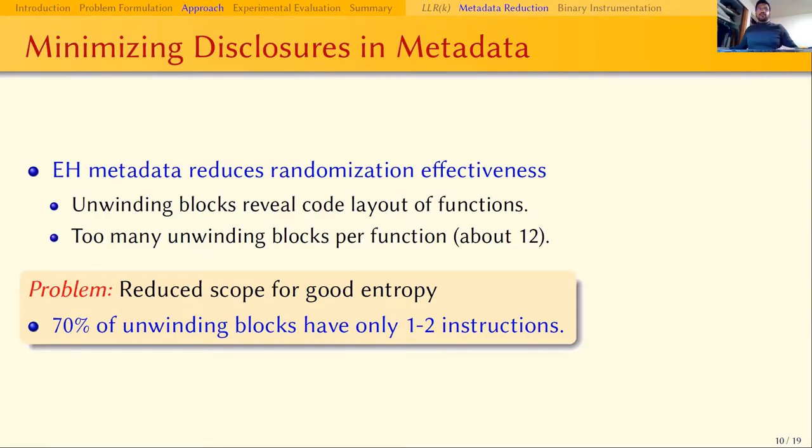The second component of our approach is techniques to reduce disclosure in metadata. While we can randomize code, unwinding blocks and their ranges are ultimately going to be exposed in the metadata. This is a major challenge since many of the unwinding blocks are just a couple of instructions long, and these instructions can often be fully identified from the metadata. So we asked ourselves, is it possible to suppress some of these unwinding blocks in the metadata without breaking exception handling? We have developed such a method, and I'll be explaining it now.